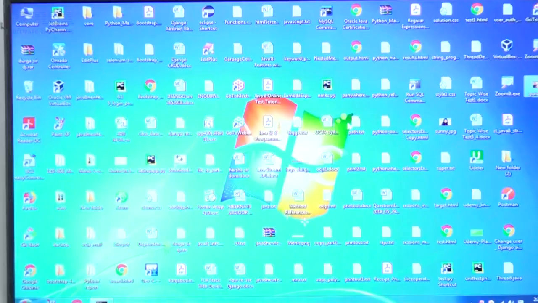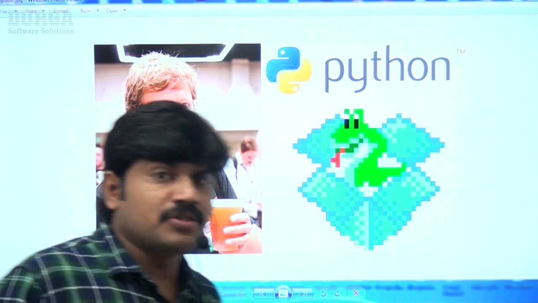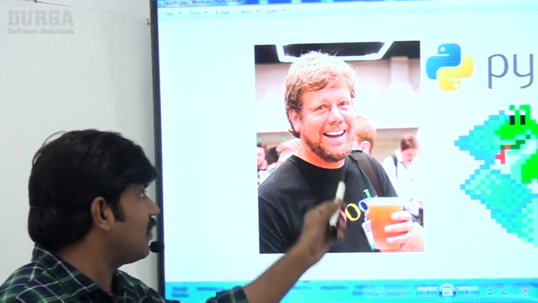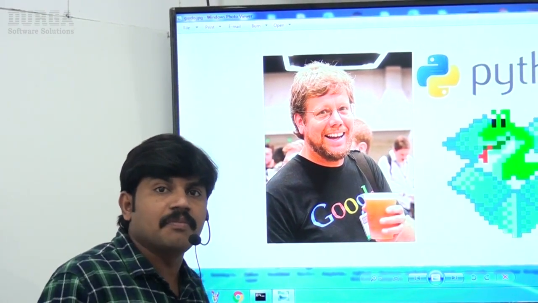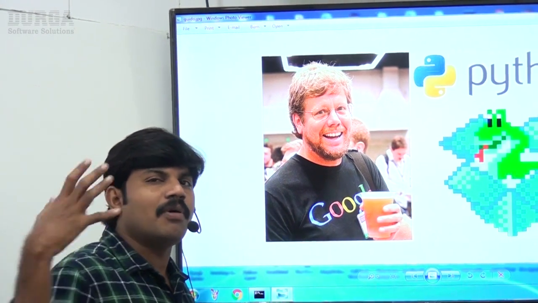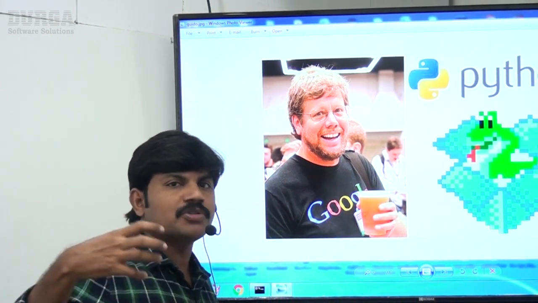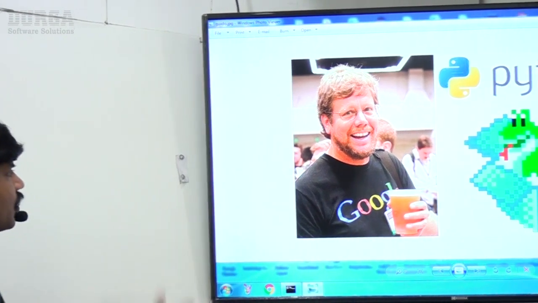Look at this person's image once. Who is the creator of Python? Yes, sir, this person, Guido van Rossum. Observe him carefully. He is the great person who developed the world's topmost easy, simplified programming language. This person only is called Guido van Rossum.